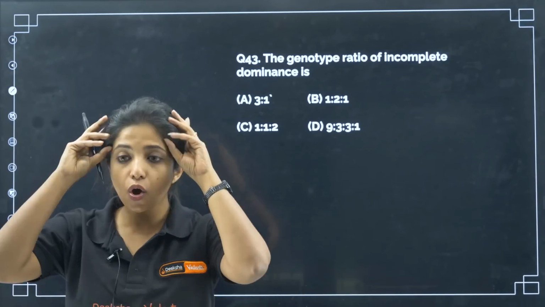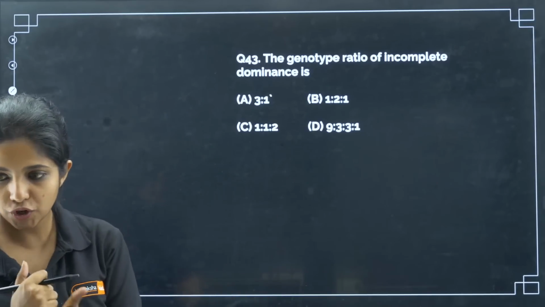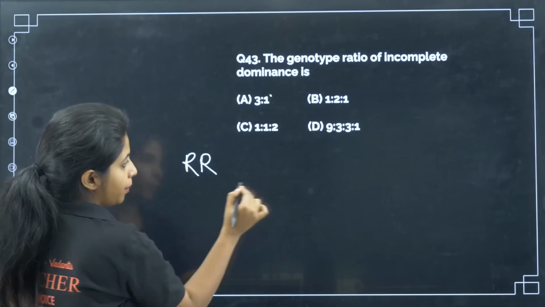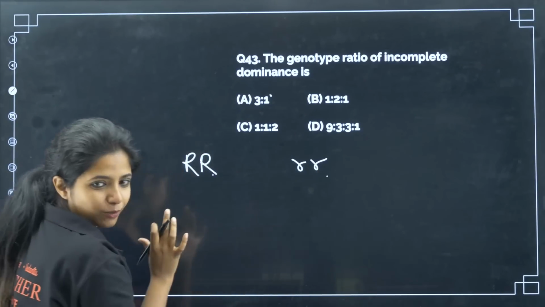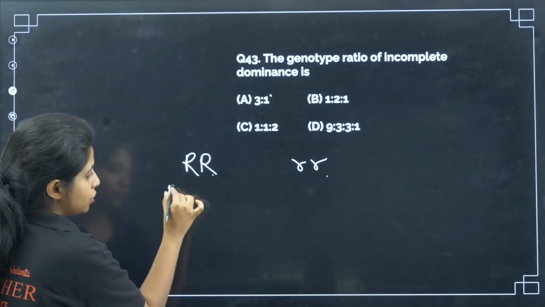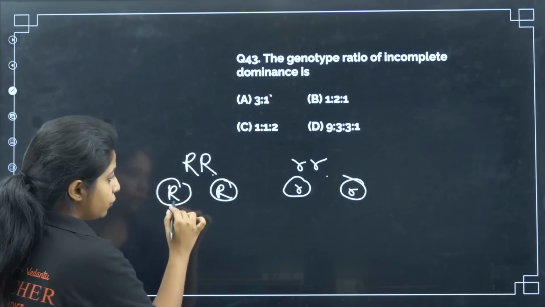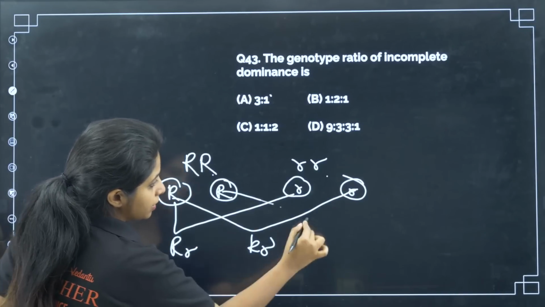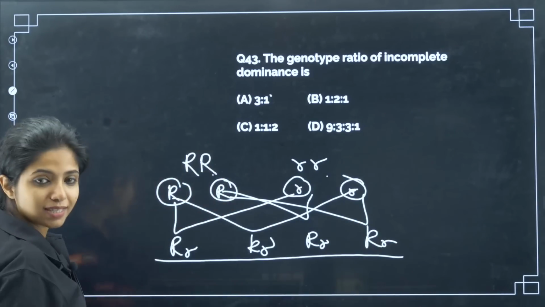The genotypic ratio of incomplete dominance is what? What is the genotypic ratio of this? So incomplete dominance you see in Snapdragon, you have capital R and you have smaller r. This is the red plant, this is the white color flowers. So the gametes are capital R, smaller r and smaller r. When you fuse this with this, you get capital R smaller r, this with this, capital R smaller r, this with this, capital R smaller r, this with this, capital R smaller r. If you see, all of them have the same genotype.